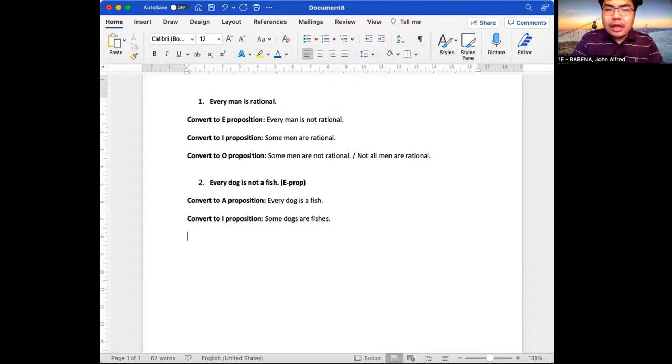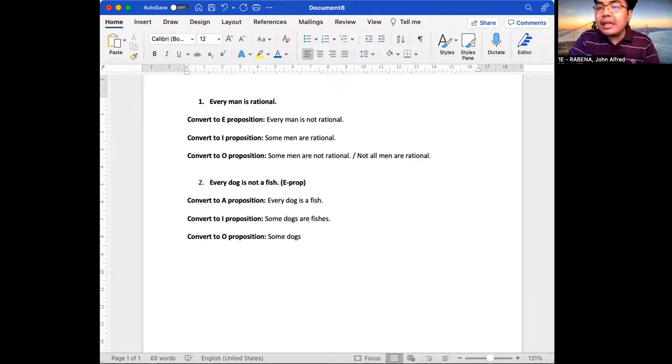Now let's convert it to O proposition. An O proposition has a particular quantity and a negative quality. How do you make that a particular quantity? You make use of the word some. Some dogs.